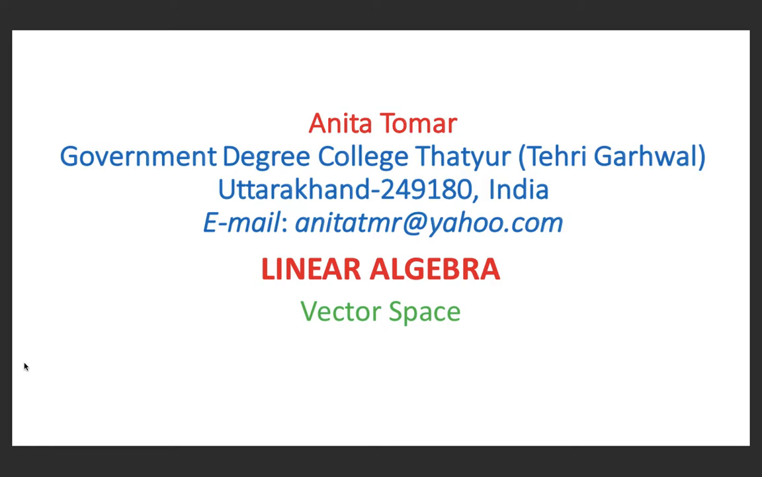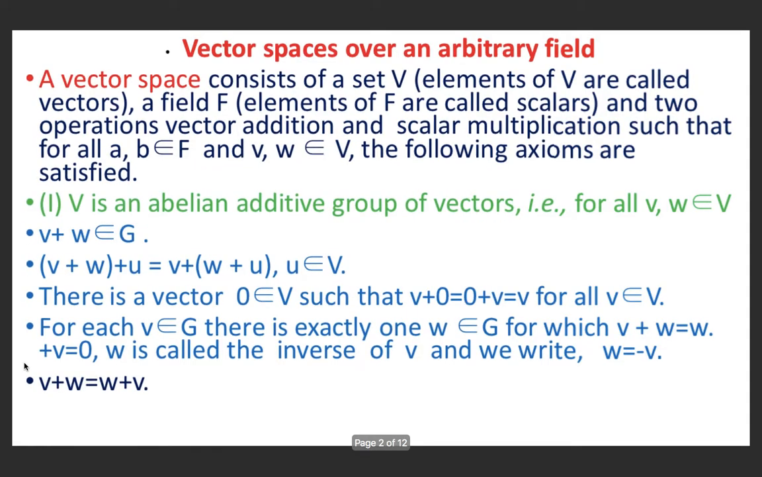Today in linear algebra, we will study vector space over an arbitrary field. Before I give the formal definition of vector space, I first need to know the concept of a field of numbers. A field is a set F of numbers with the property that if a, b belong to F, then a plus b belongs to F, a minus b belongs to F, ab belongs to F, and a upon b belongs to F provided b is not equal to 0.